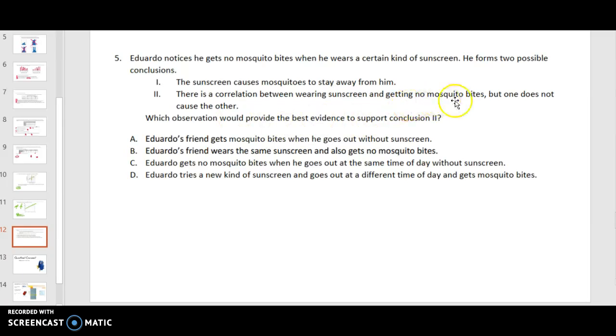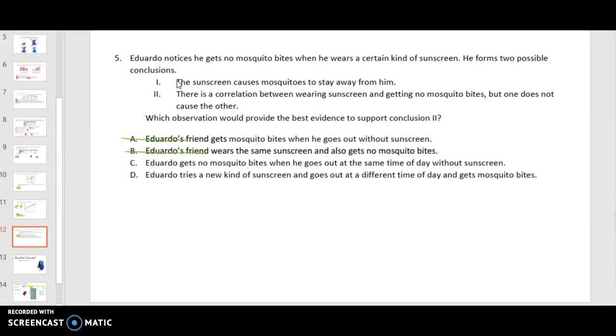Well, what we're trying to see is, does he not get mosquito bites regardless of whether he wears sunscreen? Like, one doesn't necessarily cause the other. So Eduardo's friend gets mosquito bites when he goes out without sunscreen. Well, that actually supports claim 1, that if you wear the sunscreen, it keeps mosquitoes away. So it's not A. B. Eduardo's friend wears the same sunscreen and also gets no mosquito bites. Well, that statement would also support number 1, because number 1 says that the sunscreen is supposed to keep the mosquitoes away. So that one doesn't support claim number 2.